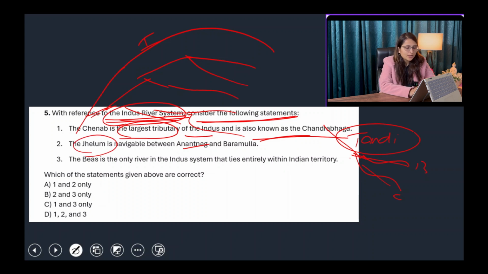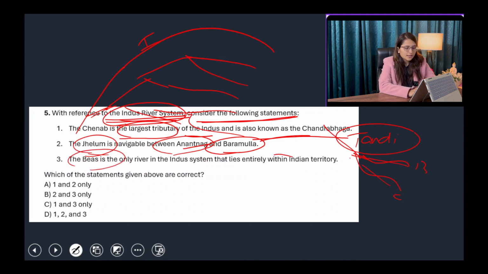Jhelum is navigable between Anantnag and Baramulla. Jhelum is not navigable everywhere, such that we can build boats and promote tourism. It is only navigable up to some stretches like Anantnag and Baramulla. So statement number 2 is also right.